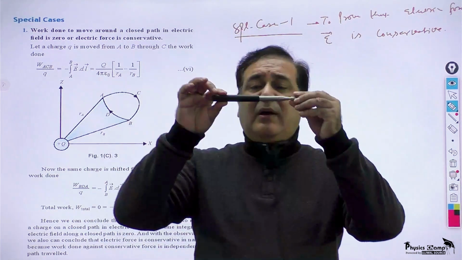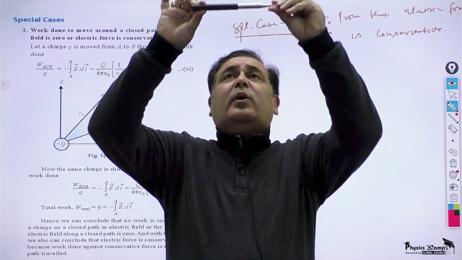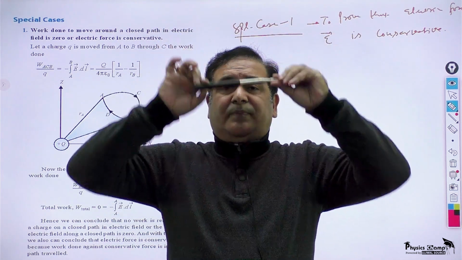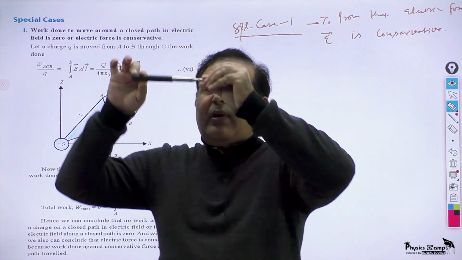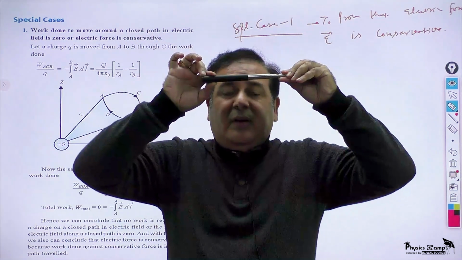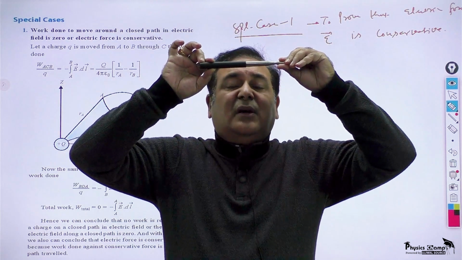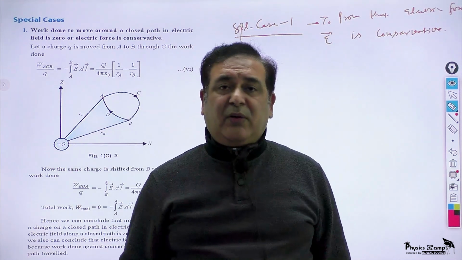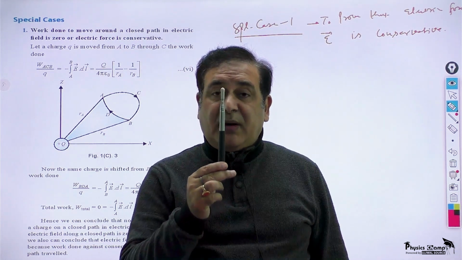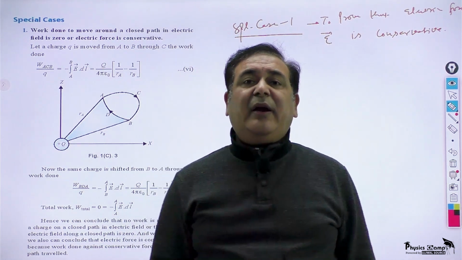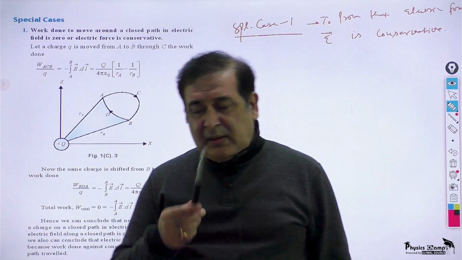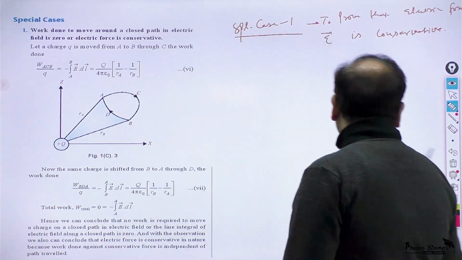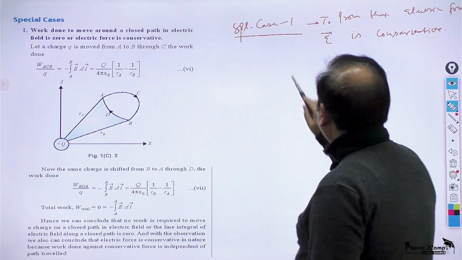Suppose you are taking a mass m and you are lifting it to height h from here to here, the work required is mgh. Now you are taking it from a different path and still you bring it to height h, the work done against the gravitational force is still mgh. So gravitational force is a conservative force because work done against it is independent of path. It just depends upon initial height and final height. Same way, electrostatic force is also conservative in nature because work done against electrostatic force is independent of path.